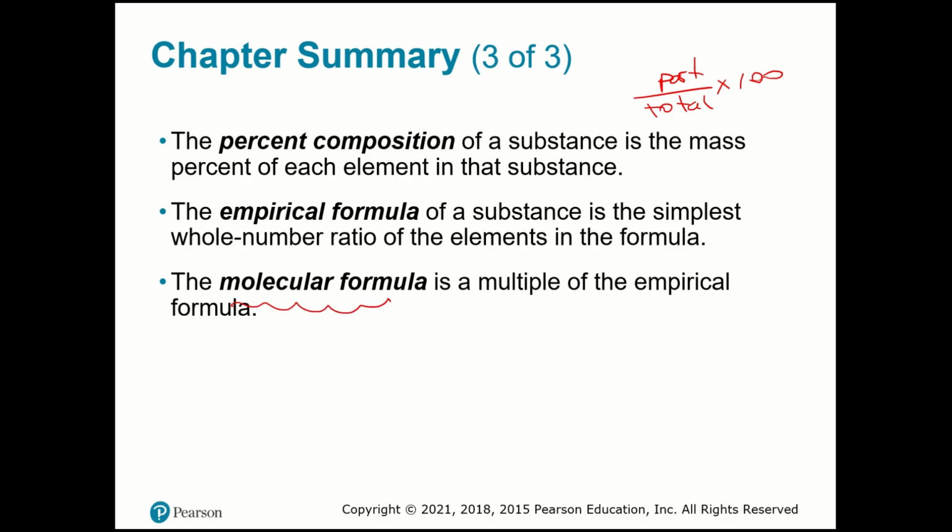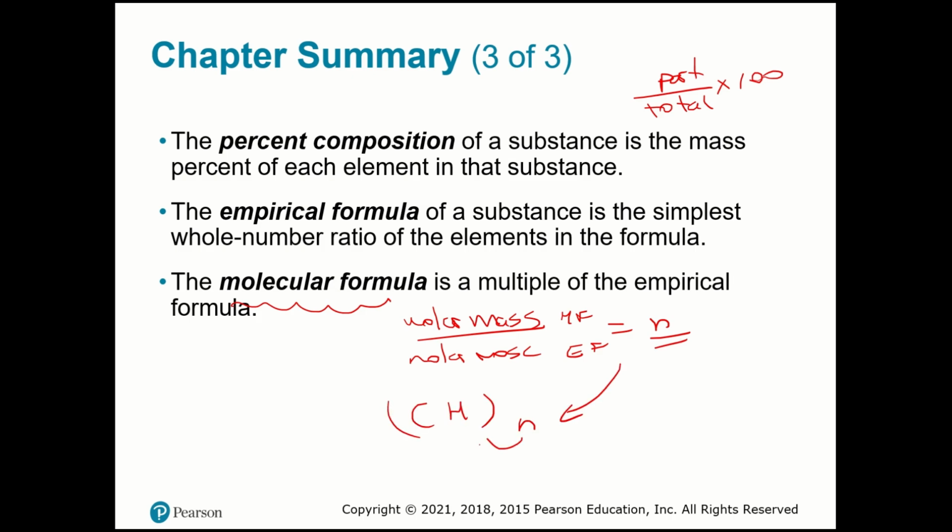For the molecular formula, you just need the molar mass of the molecular formula divided by the molar mass of the empirical formula, and you're going to have the ratio. So we're going to have CH, and that's N. We multiply each one by N. If N is equal to 2, we're going to have C2H2, for example.